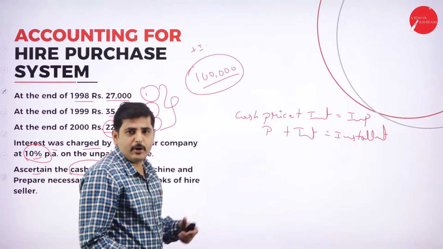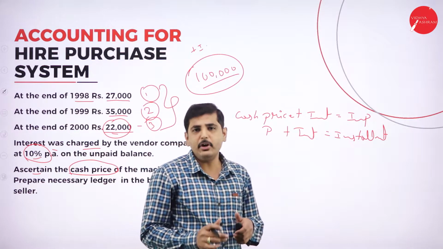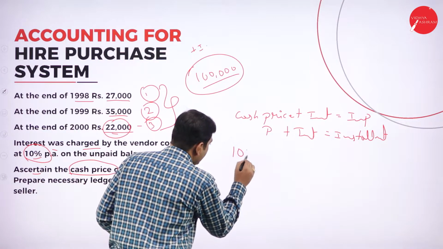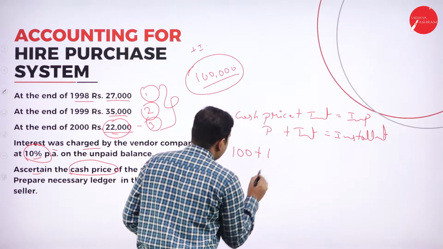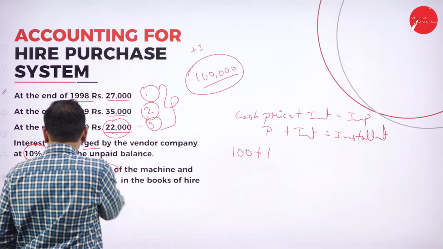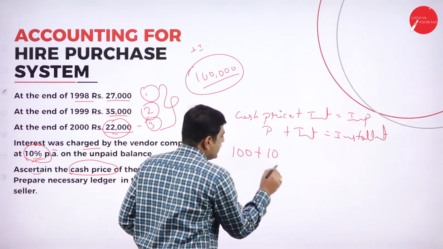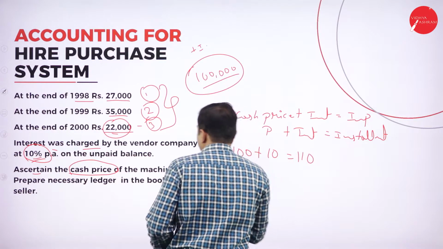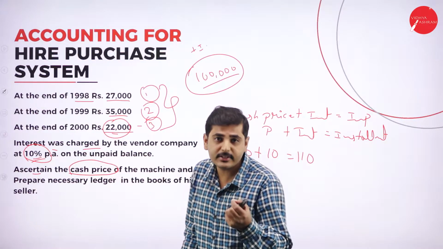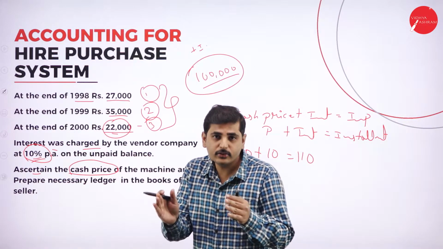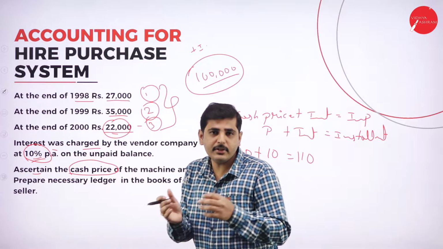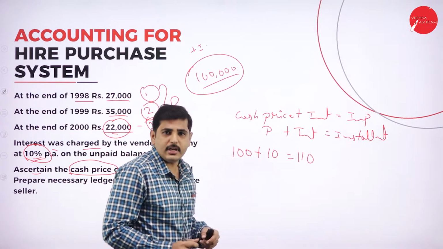So in this amount we know the installment and we don't know the principal amount. So the cost is 100 plus interest. What is the rate of interest? Here he is charging 10% interest, which means 110%. So this 22,000, 35,000, 27,000 is given as 110%. So we have to bifurcate. We have to remove the interest from the installment and identify the actual cash price.